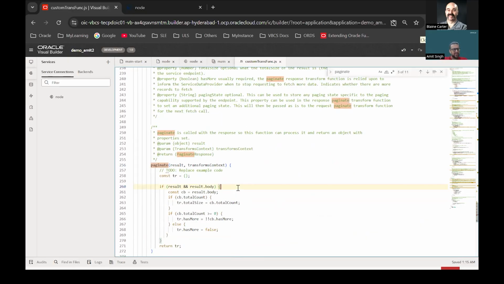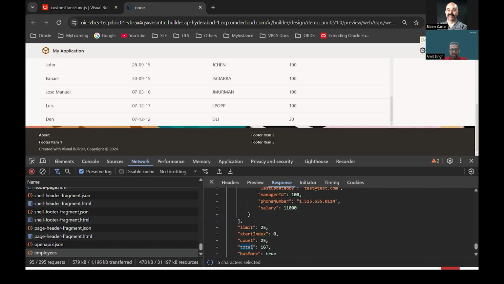If I look at this function, it is normal, simple JavaScript code. Here we have to make one more change. The code which Visual Builder has generated for us has a variable called total count, but our Node API doesn't have total count. The name of the variable in the case of our Node API is called total.